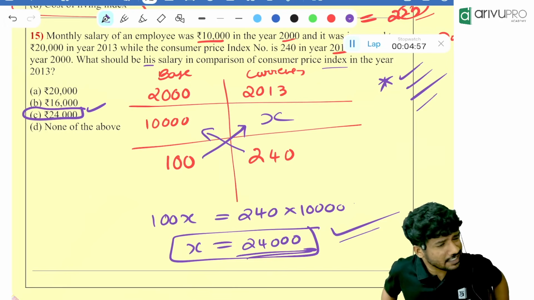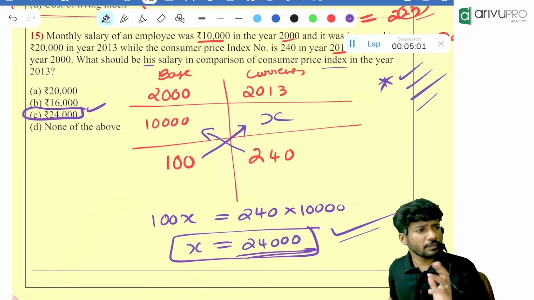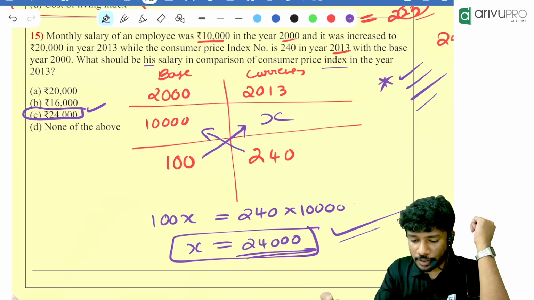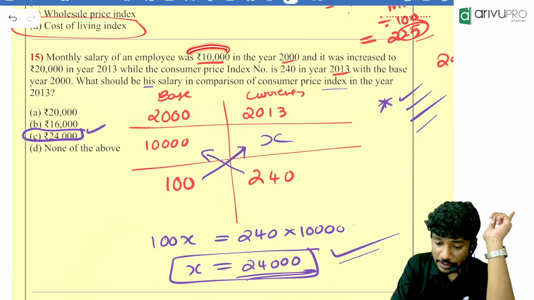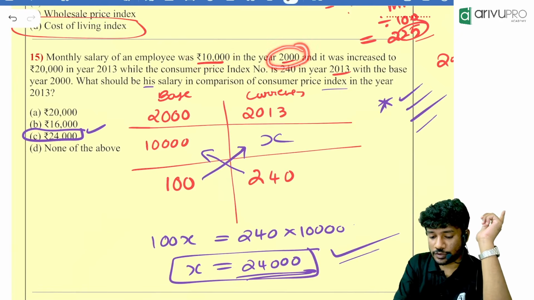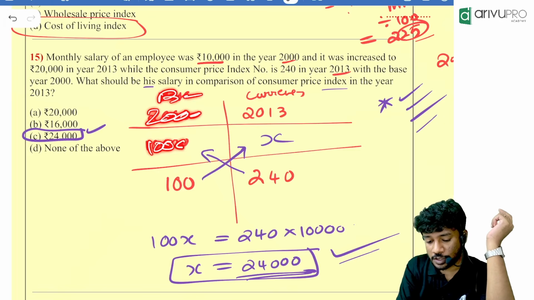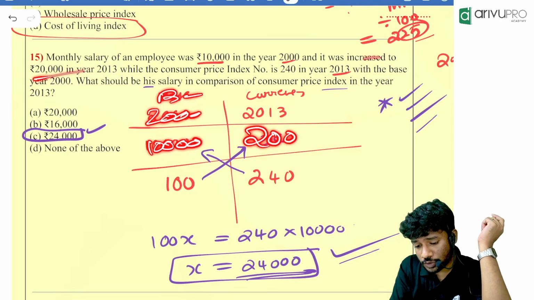Then there is a separate type that I'll also show you in a few minutes, maybe before the break or after the break. Make a note of it. Everyone understood the meaning of this? A monthly salary of an employee was 10,000 in the year 2000. That means we are taking 2000 here as the base year, and the salary was 10,000. Then it was increased to 20,000. That means in 2013 it became 20,000.